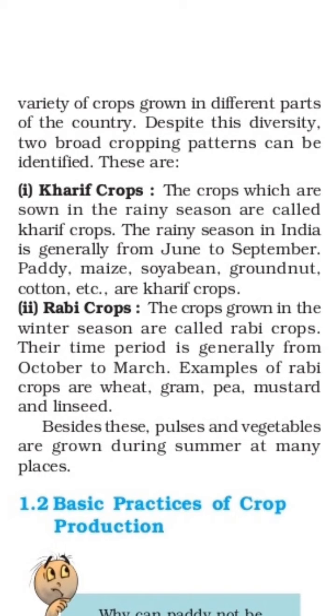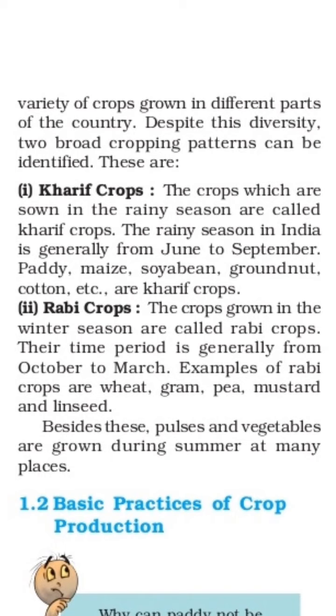The definition: the crops which are sown in the rainy season are called Kharif crops. The crops which are grown in the winter season are called Rabi crops. Now we will see the Rabi crops. Their time period is generally from October to March. Examples of Rabi crops are wheat, gram, pea, mustard, linseed, and jowar.